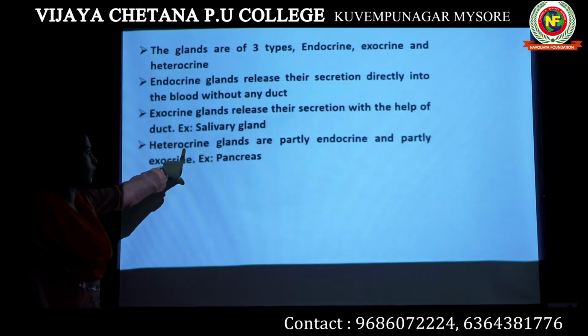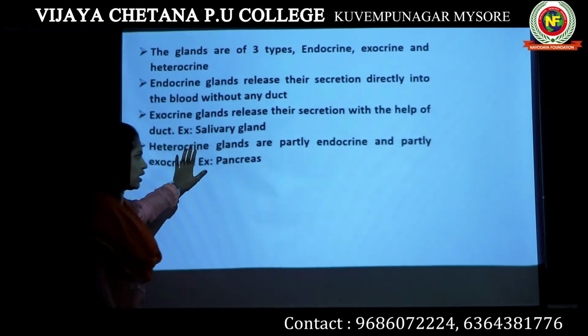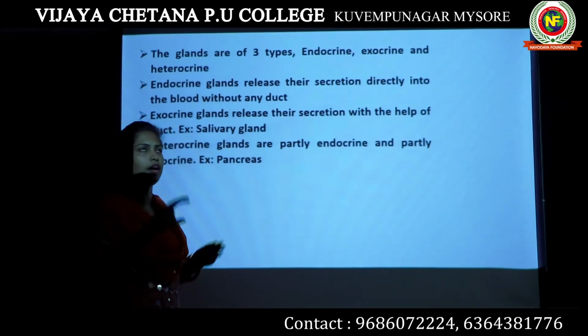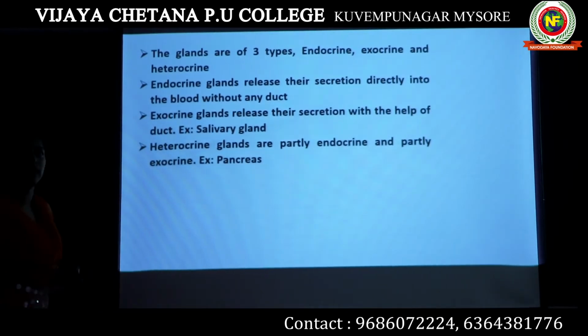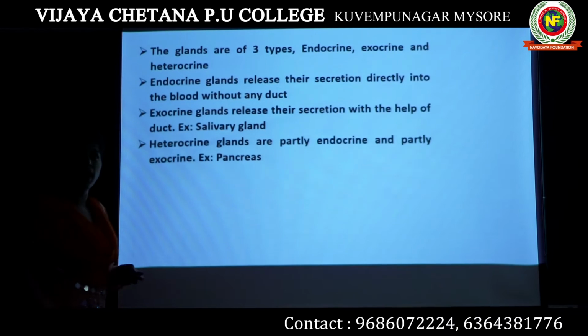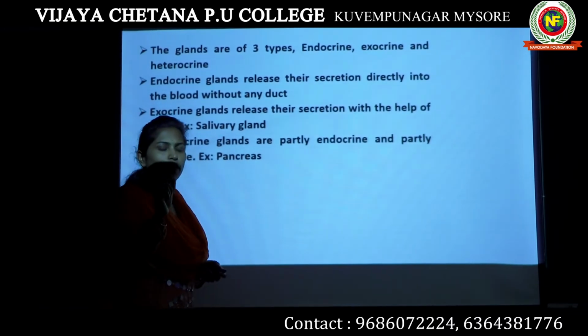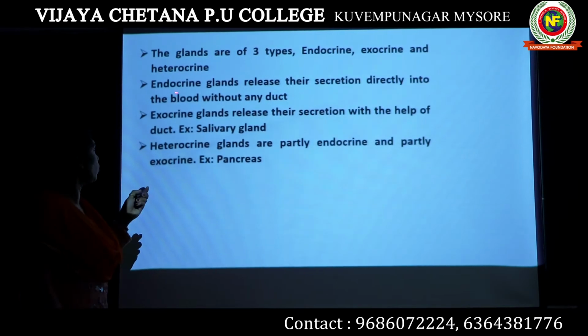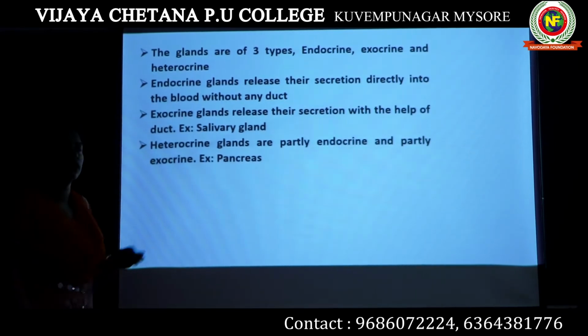Then comes your heterocrine glands. Heterocrine glands are the special types of glands which act as both endocrine and exocrine. For example, pancreas. Pancreas is one such organ of our body which has the capacity to act as an endocrine gland as well as an exocrine gland.